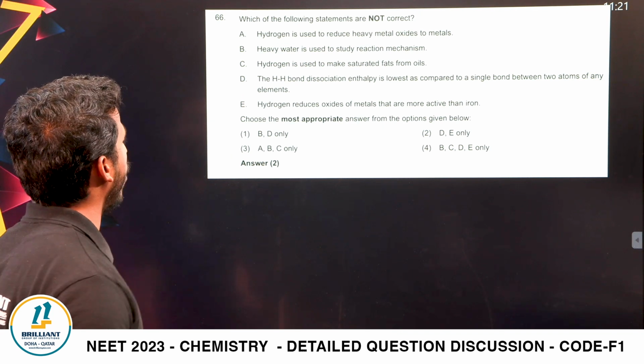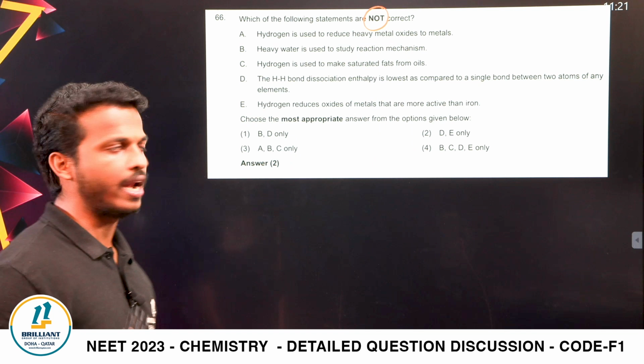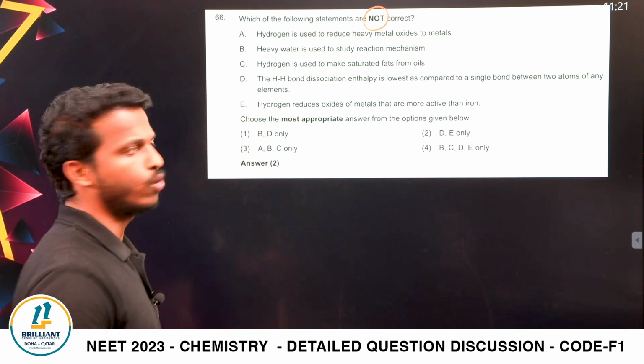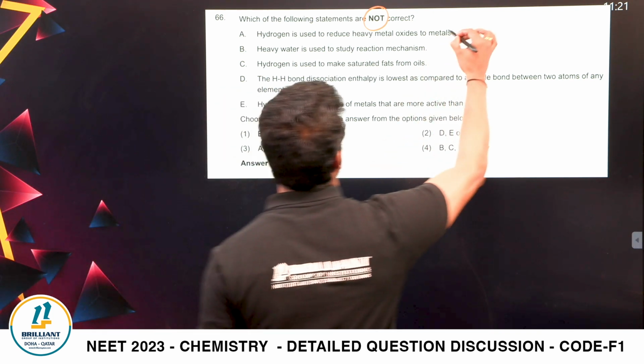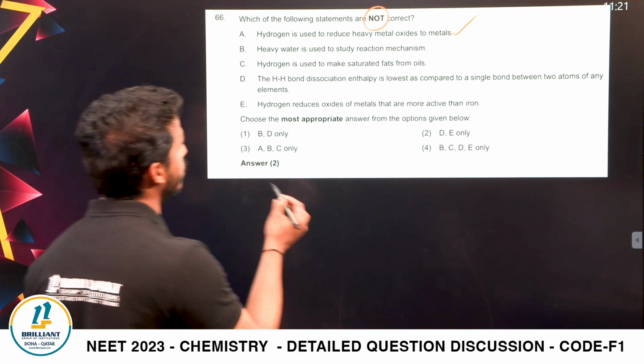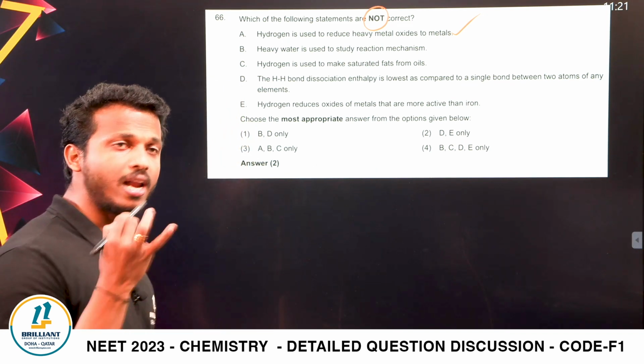Next one. Which of the following statements are not from the chapter? Which one, dear all? Hydrogen from grade 11. Hydrogen is used to reduce heavy metal oxides to metal. Yes or no? Yes, hydrogen is used as a reducing agent. Heavy water is used to study reaction mechanism. Yes, read the sentence line by line, dear all.